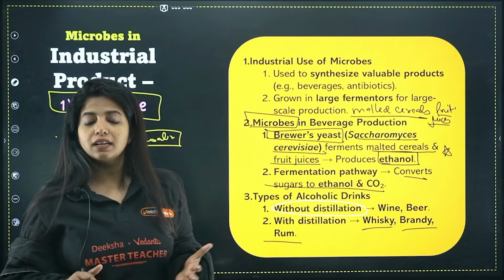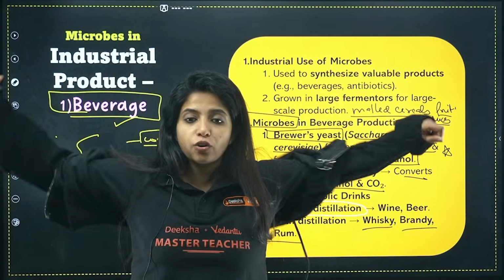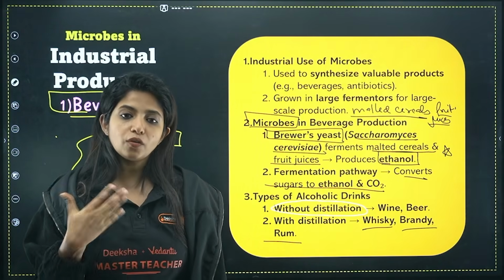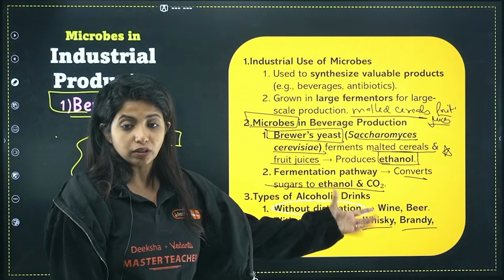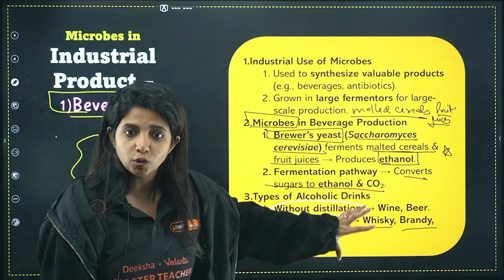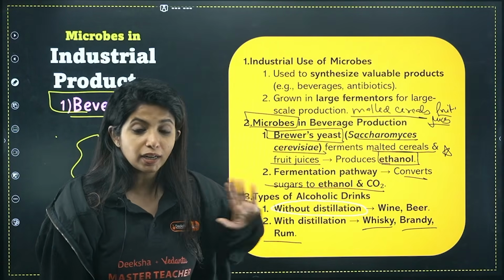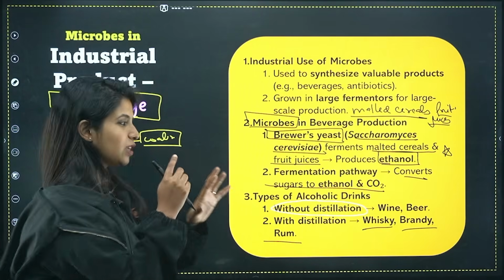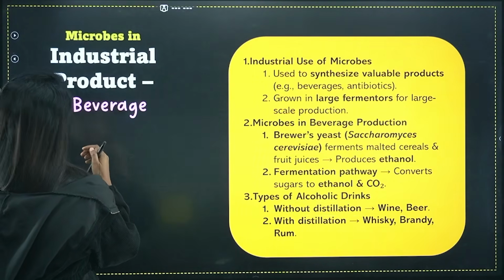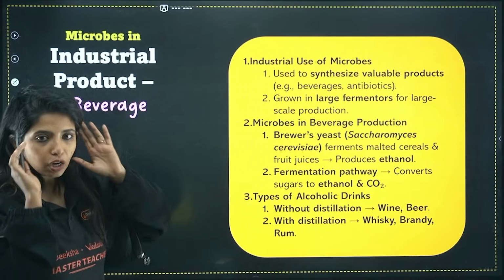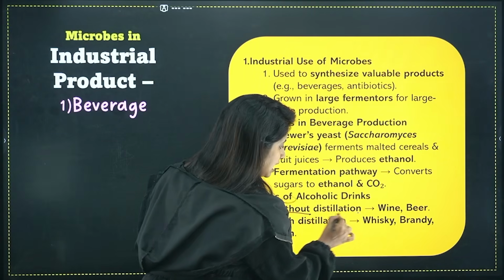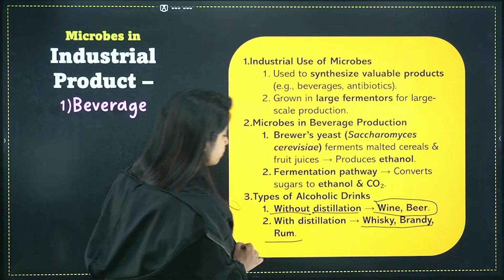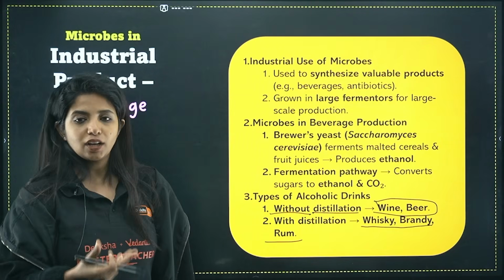Whiskey, brandy and rum all have a higher concentration of what? Alcohol. But when you compare with wine and beer, obviously they have a lower concentration of alcohol. When it undergoes distillation, it's not like you are having only concentrated alcohol. There will be some amount of water definitely, but not too much. That is the logic. So without distillation means less concentration: wine and beer. With distillation means whiskey, brandy and rum, because there will be more concentration of alcohol.